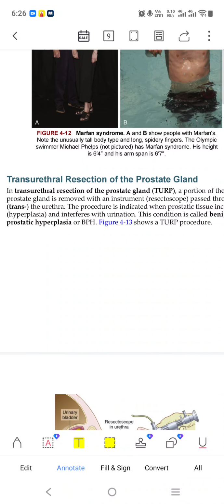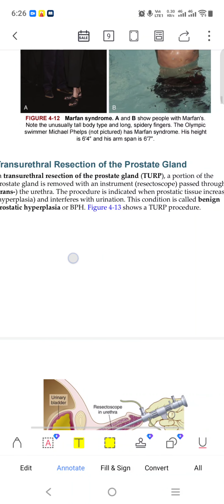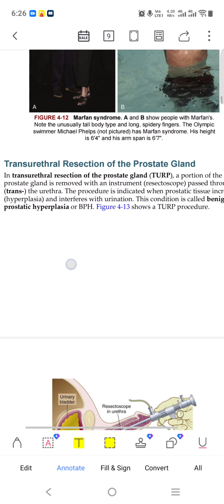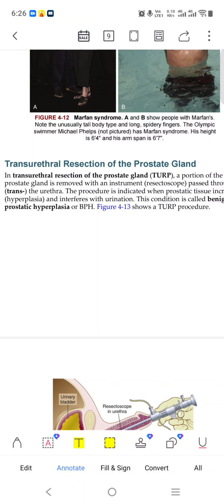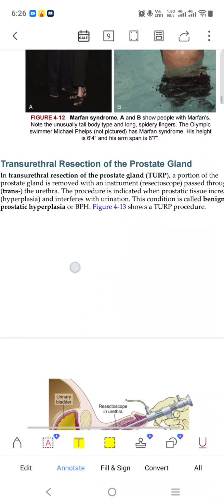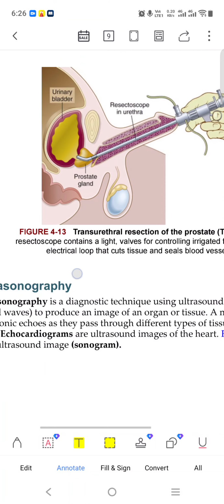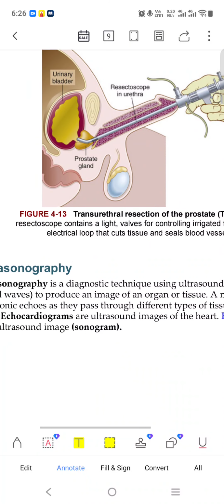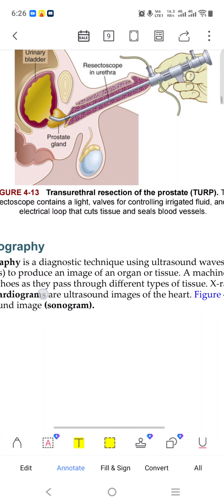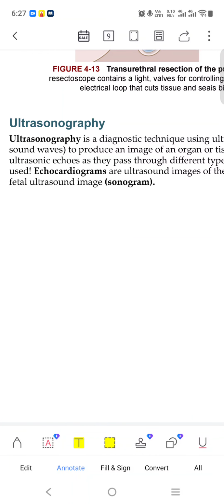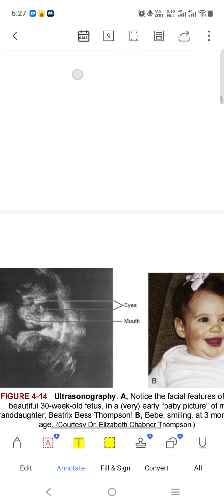TURP comes in while we type or make the report. Benign prostatic hyperplasia means tissue comes in more, hyper means excessive amount, and deposits in that area. Benign means it is a new collection. The prostate gland is like this, and the instrument is put in to take out the damaged part. TURP is a transurethral resection of the prostate. Ultrasonography, echocardiogram, sonogram we know, nothing important.